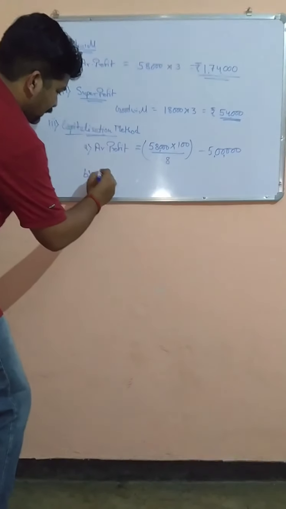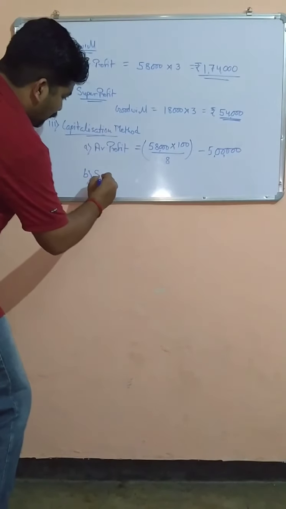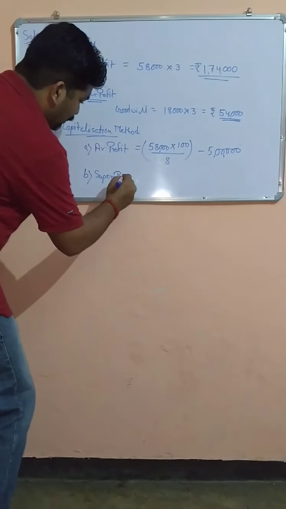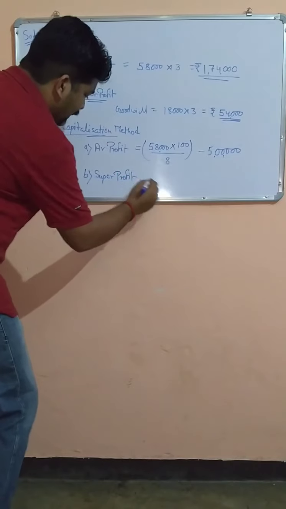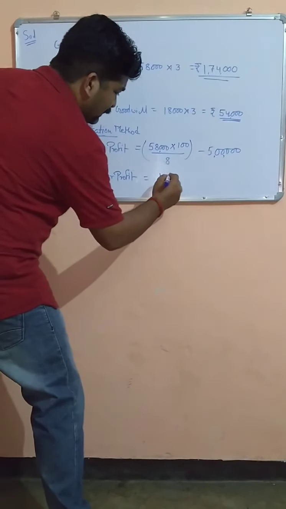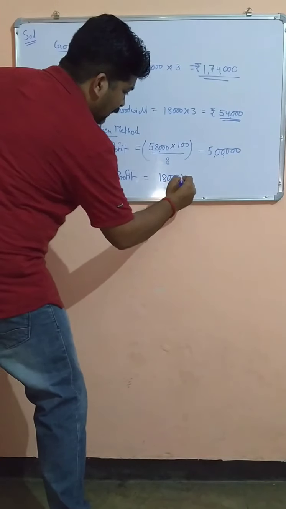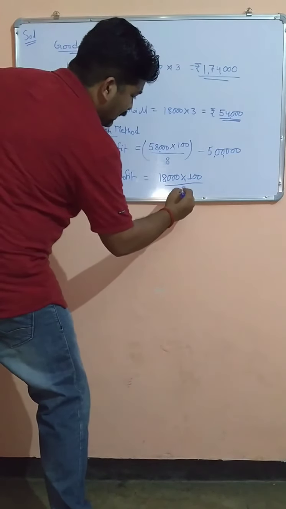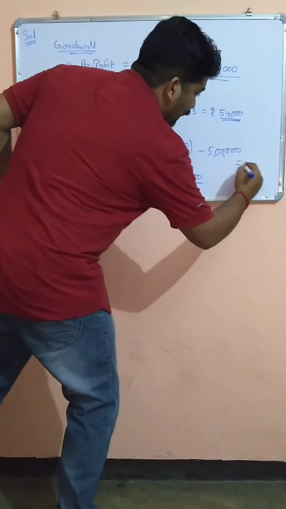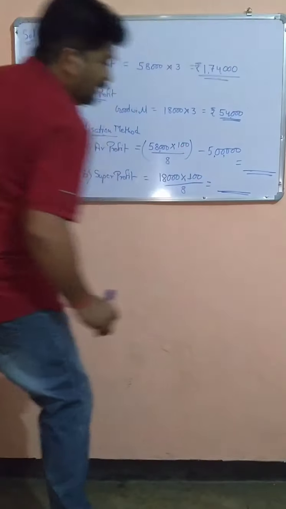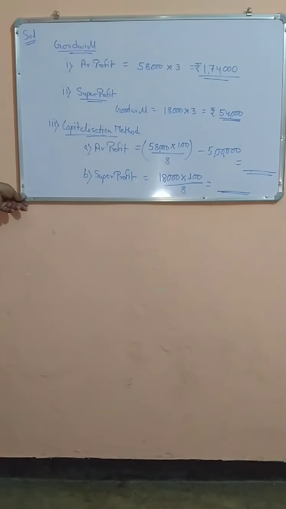Second is super profit. Super profit equals what? The super profit is 18,000 multiplied by 100 divided by 8. What is the value of goodwill? You will calculate and comment.